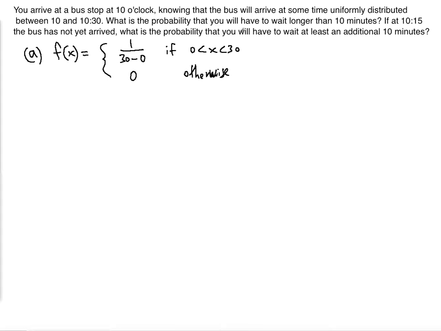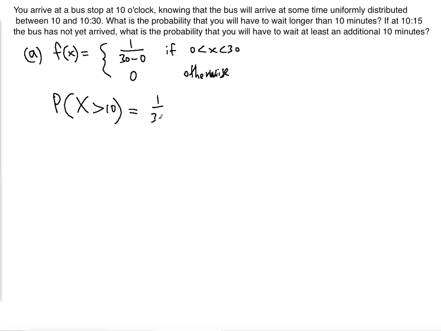Okay, so we're asked to find the probability that we'll have to wait longer than 10 minutes. So it means that we're seeking the probability that the random variable exceeds 10, because we're starting from 0. That's 10 o'clock, that's 0. And notice that we're going to take the integral of the constant 1 over 30.